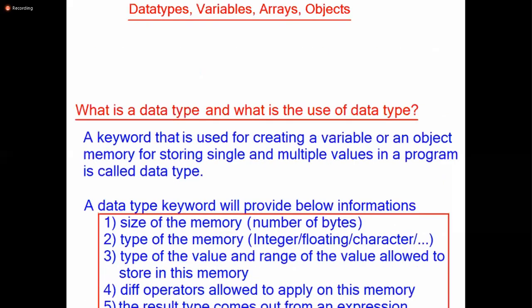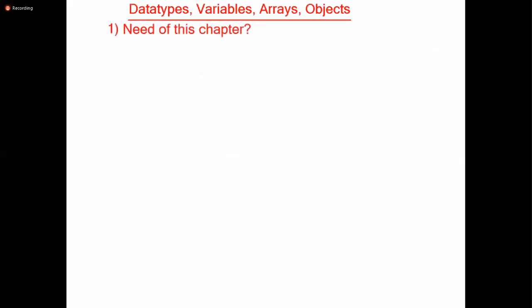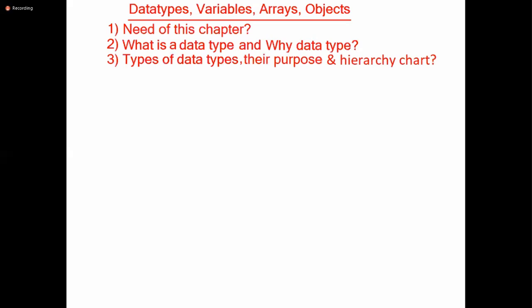Okay? Now we completed the first point, need of this chapter. In this chapter, we are learning to create variable and object memory to store single and multiple values as a group. What is a data type? A keyword. Why a data type? It provides information to create variable and object memory. That keyword we call what? Data type. Now we need to move to the next topic: types of data types, their purpose, and the hierarchy chart.